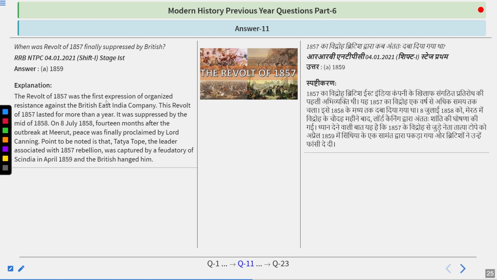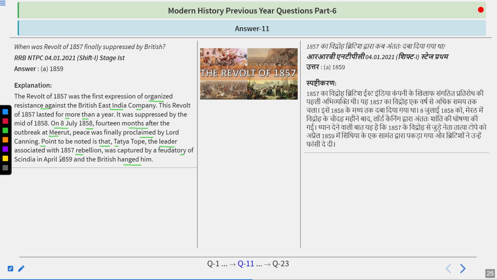The revolt of 1857 was the first expression of organized resistance against the British East India Company. It lasted for more than a year. It was suppressed by the middle of 1858, on 8th July 1858, 14 months after the outbreak at Meerut. Peace was finally proclaimed by Lord Canning. Point to be noted is that Tatya Tope, the leader associated with the 1857 rebellion, was captured by the feudatory of Scindia in April 1859 and the British hanged him. So do remember, the revolt of 1857 was finally suppressed by the British in 1859.